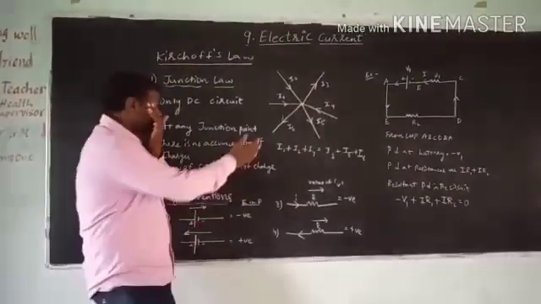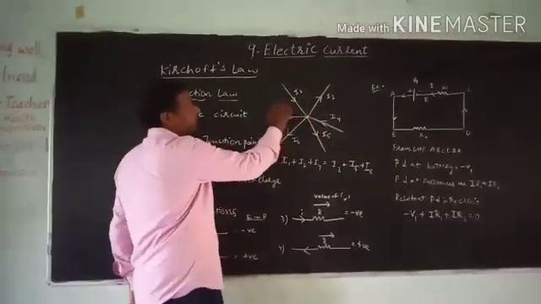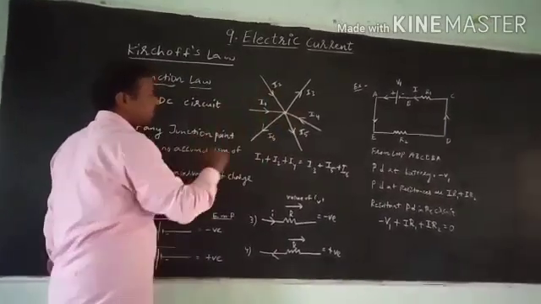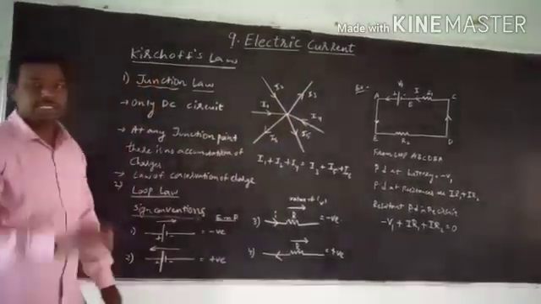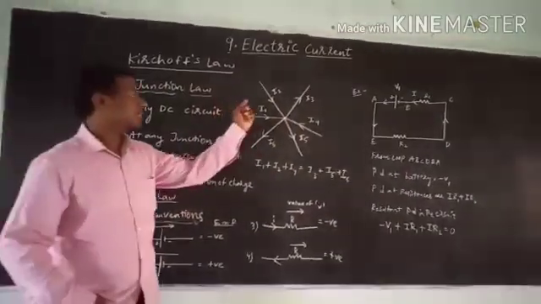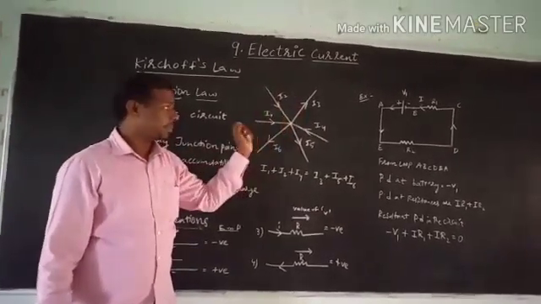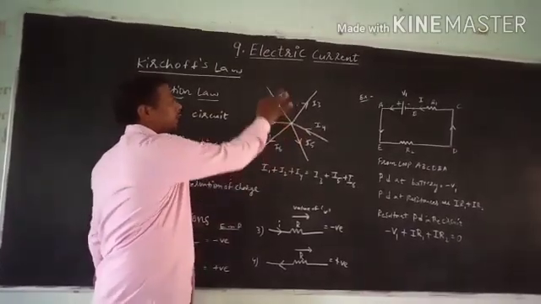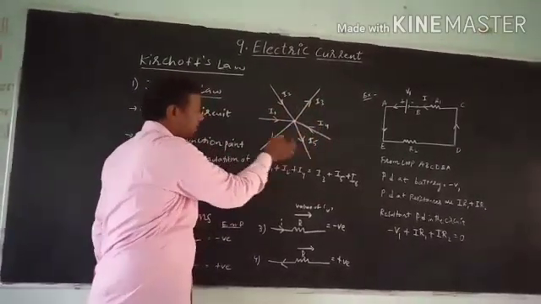Let us consider one junction here. The point where you can observe that different electric wires are present and they are meeting at this point is called a junction. Now you can observe that through all the wires there is some amount of current passing through it. For example, through this wire I1, I2, I3, I4, I5, I6.